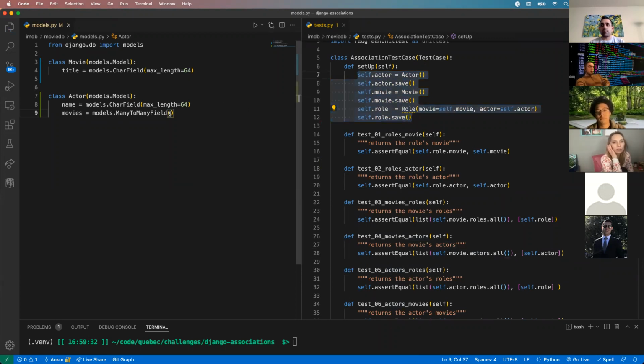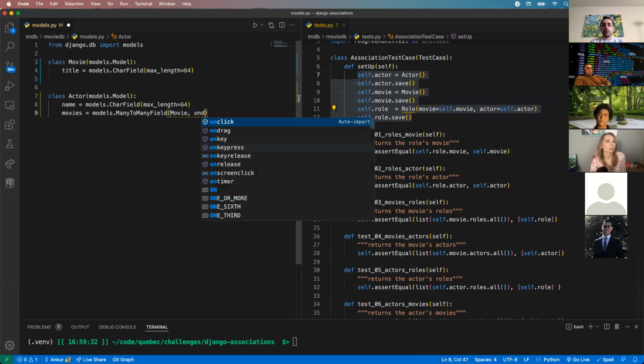So in this case, I'm creating my many-to-many in my second listed class, because I'm going to refer to movie here. Since I'm using movie here, movie must be defined when we get to this part of our code. If I swap these, I'll get an error saying movie is not defined. So I have movie defined first, and then I define actor. Now I'm saying, hey, this is my many-to-many field. I have a many-to-many relationship between actor and movie. That's why I put movie right here.